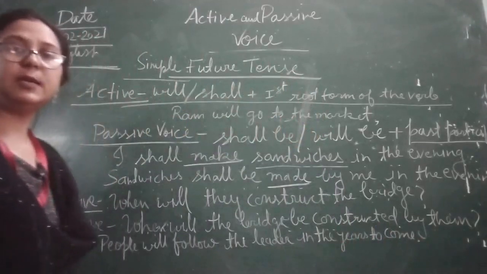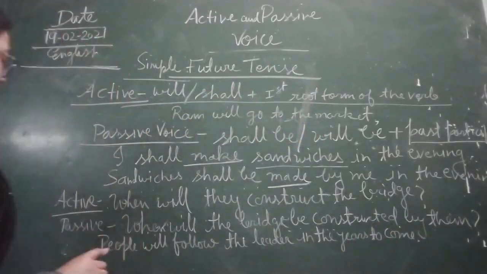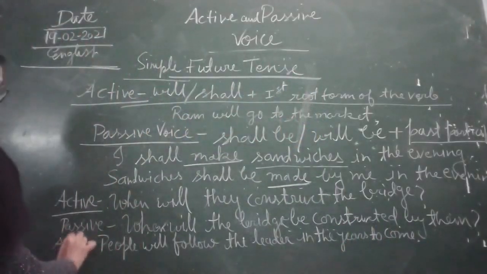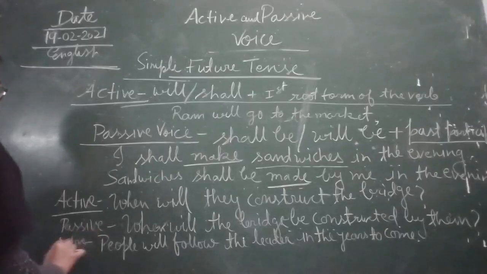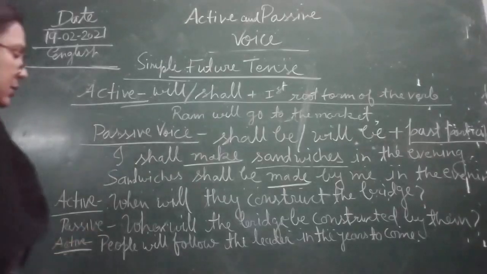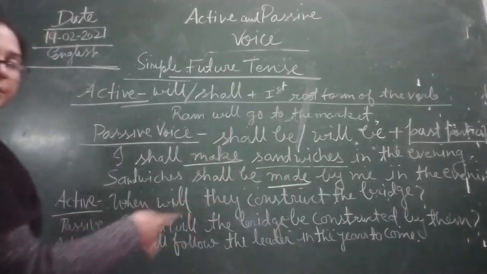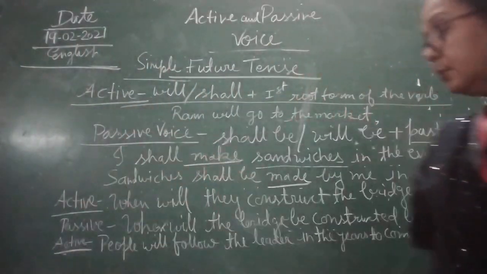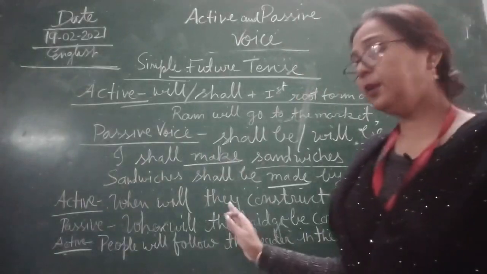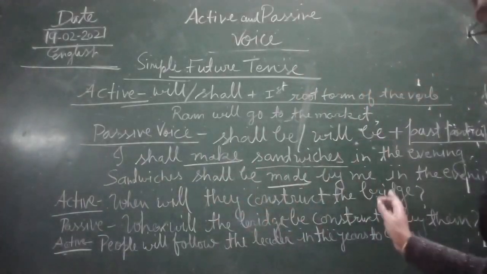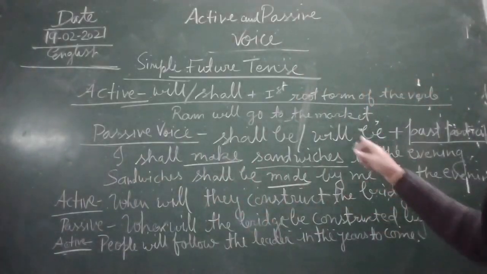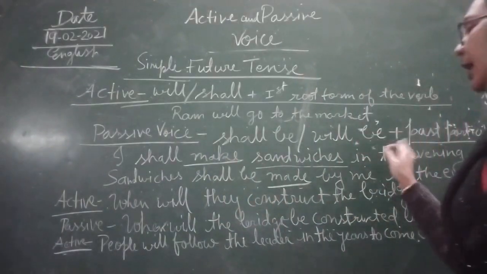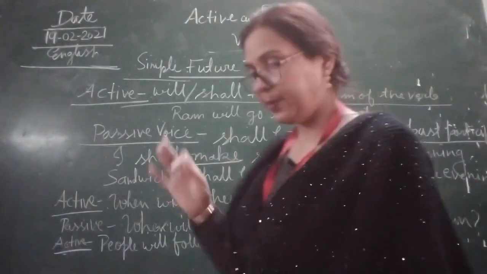Now children, here you can see this is simple future tense in active voice. So children, how will we convert this? Subject becomes object, as we have already done. Now after that what will we use? Will be and shall be, and the third form of the verb, when converting active to passive voice.